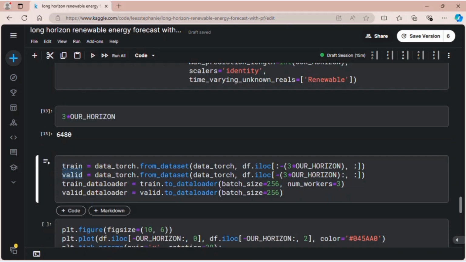Train and valid here would be the time series dataset class. To make it work in the training ecosystem, we need a data loader. This data loader will take a batch of data from train or valid, depending on the process it's in, so that the process would be more efficient. Instead of loading all the train dataset or all the valid dataset into the training system, the data loader just takes a batch of it when it's needed. That's why it's more efficient.